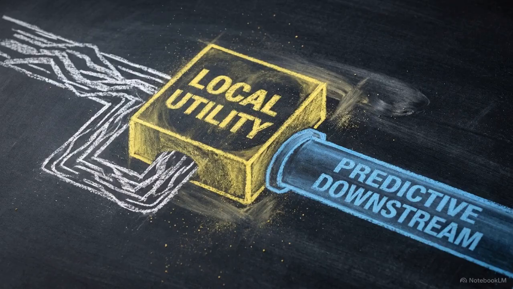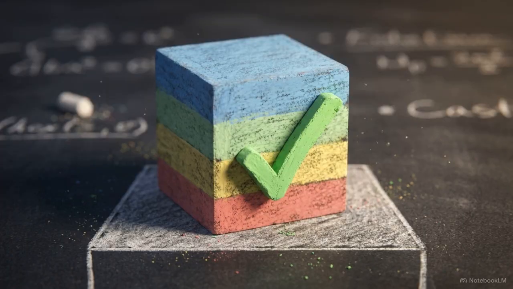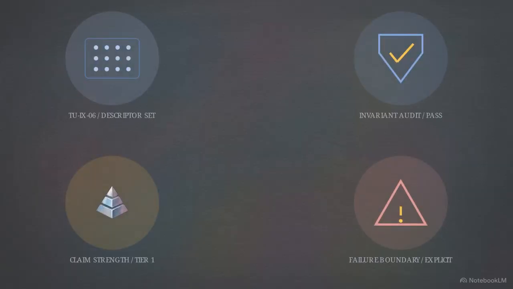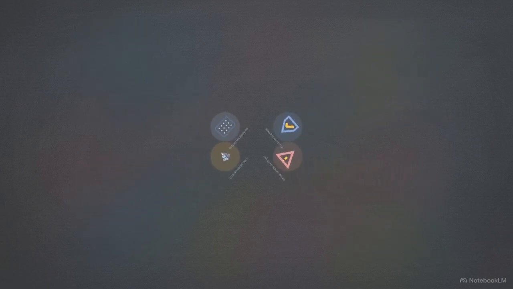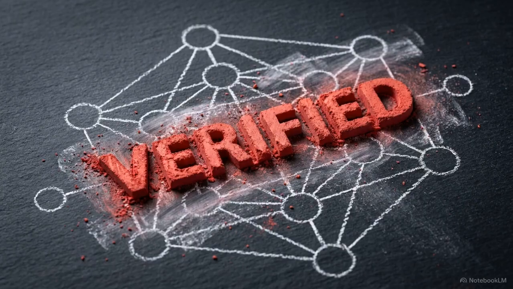Explicit grading allows flawed models to remain highly useful within their declared boundaries, ensuring their errors do not contaminate downstream predictions. The final requirement of the unification process is generating the validated downstream handoff package. This diagram compiles the 4 required components of that package: the descriptor set, the invariant audit status, the claim strength tier, and the explicit failure boundaries. This compiled package represents the audited technical profile of the unification process.